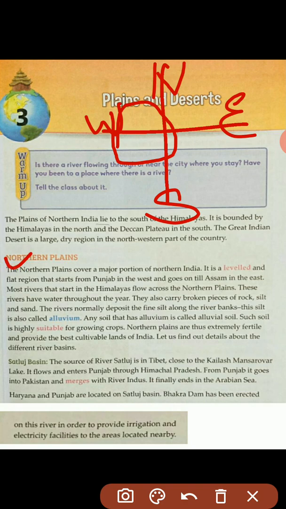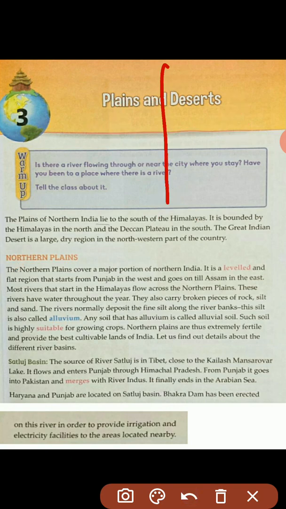Northern plains. The northern plains cover a major portion of northern India. So, student, what is the definition of plain? A large area of flat land with few trees. We call it plain. So, northern plains cover a major portion of northern India. Major portion means बड़ा भाग.